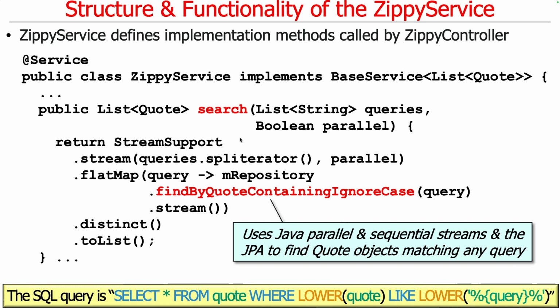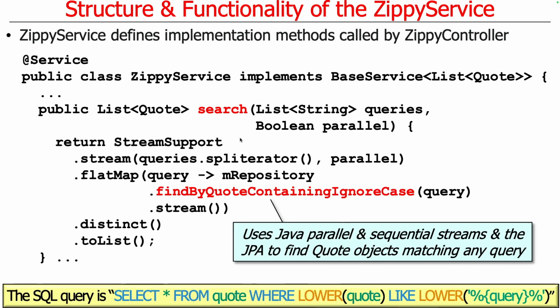So this is what the query looks like. We looked at this earlier when we talked about the JPA repository. This is auto-generated by Spring Data API using what we defined here. And you'll notice what we're doing here, just for kicks, is a little teeny-weeny bit of Java, either parallel or sequential streams.